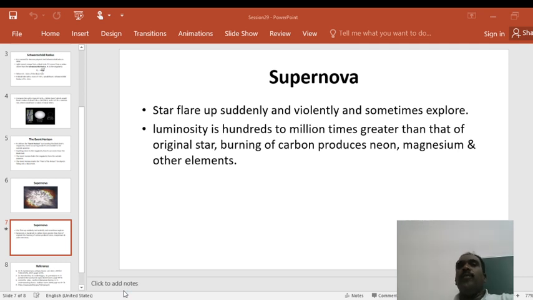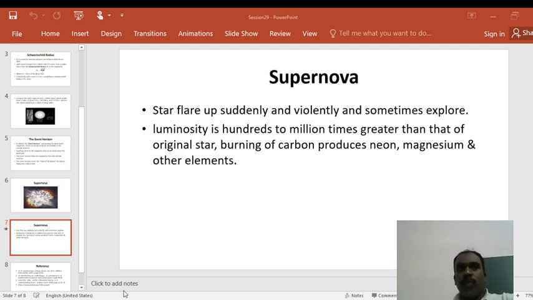At this stage the temperature is very high and peculiar changes take place. Some neutrons are released due to the large contraction. Then the core suddenly collapses. The star flares up suddenly and violently and sometimes explodes. The luminosity is 100 to millions of times greater than that of the original star. Burning of carbon produces neon, magnesium and other elements. The total energy liberated in a supernova explosion is of the order of 10 to the power 42 joules.